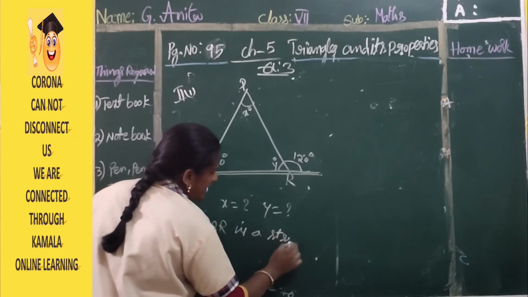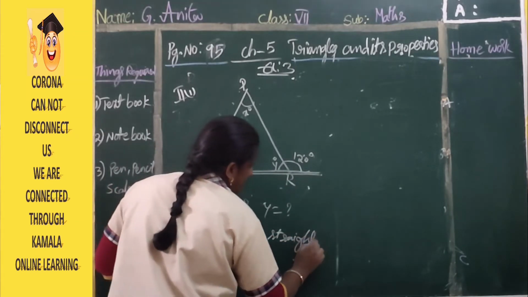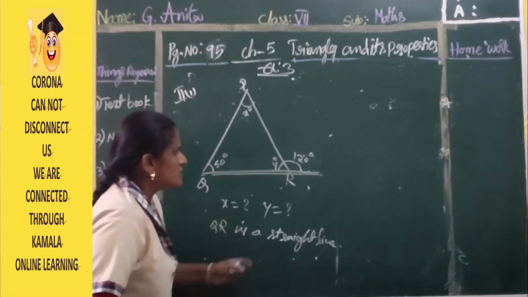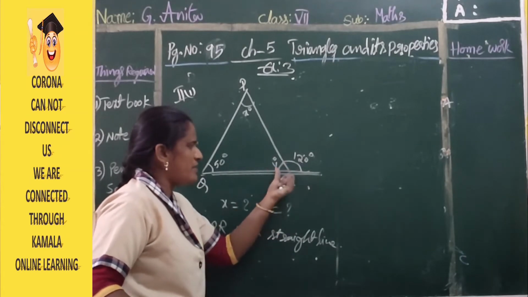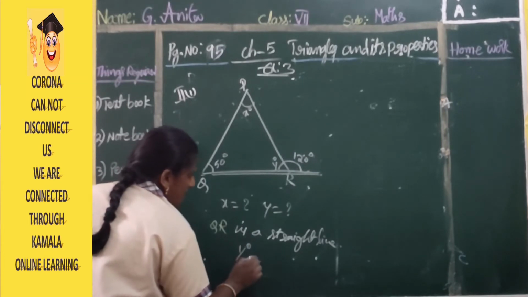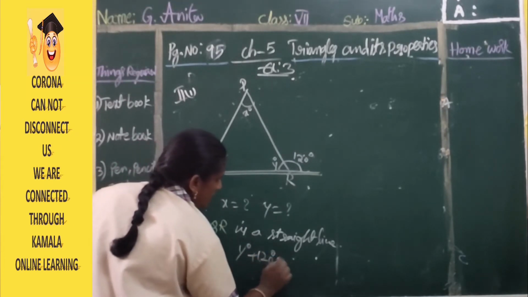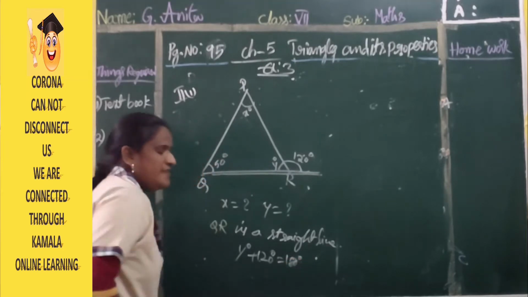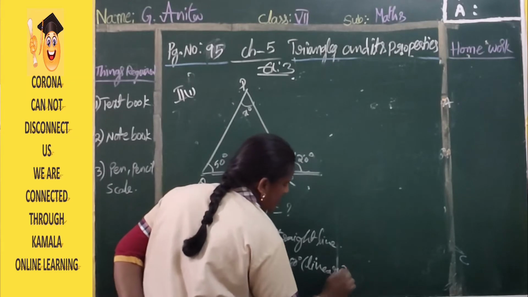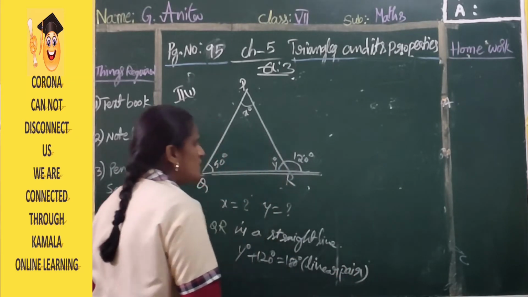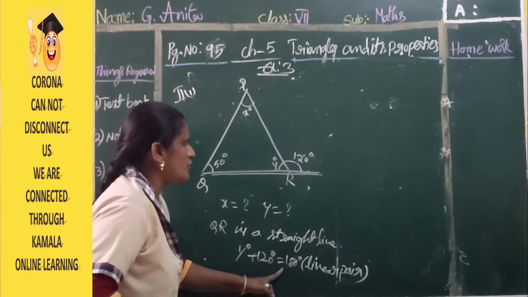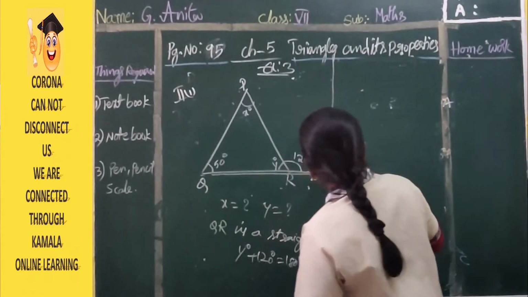Straight line means it indicates 180 degrees. Yes or not? So this is a linear pair. This is a straight line, which means y plus 120 degrees is equal to 180 degrees. Why? Because they are a linear pair. You have to mention it clearly. In the previous chapter we already learned the meaning of linear pair. So y degree plus 120 degrees is equal to 180 degrees. That is the linear pair. Okay?